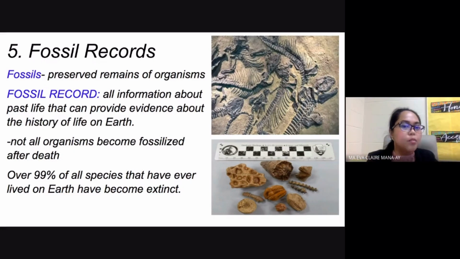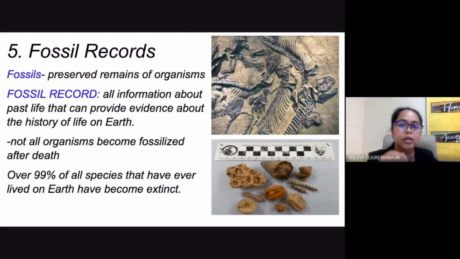Now, it is very important for you to note that not all organisms become fossilized, especially if their bodies are soft. It is very difficult to make fossils if the bodies of your organisms are soft. So say you have soft-bodied animals, a long time ago, some forms of animals are soft-bodied, or you have very soft types of plants, it's very difficult to make fossils of them.